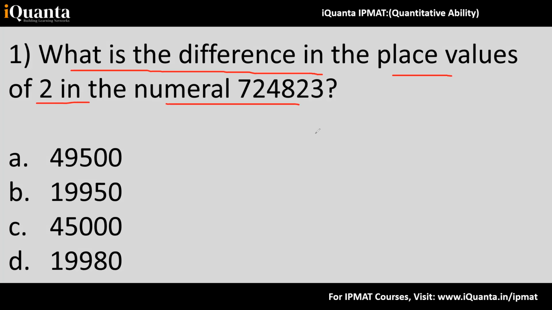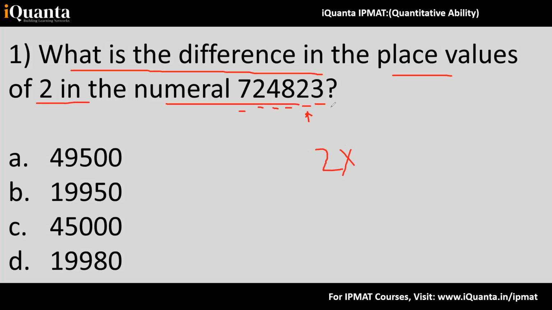Fine. Whenever we are talking about place values, we'll read all the digits in the number. In this number 724823, 3 is the ones digit, 2 is the tens digit, 8 is the hundreds digit, 4 is the thousands digit, 2 is the 10,000 digit, and this is the lakhs digit. Now, the place of this 2 is tens, so I'll take the number 2 and multiply it with its place.